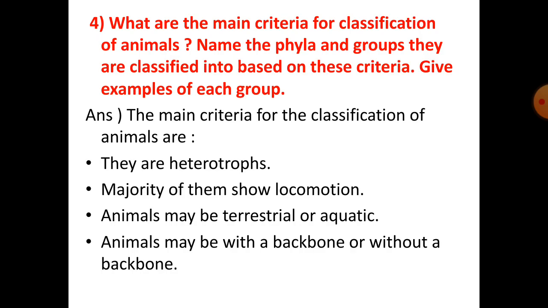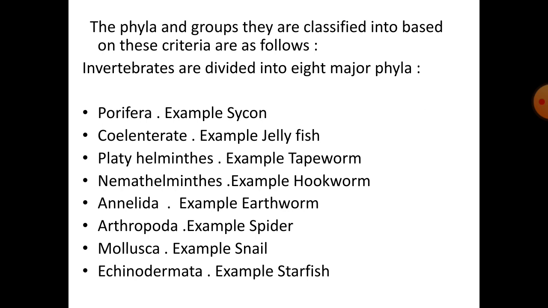Question number 4. What are the main criteria for classification of animals? Name the phyla and groups they are classified into based on these criteria. Give examples of each group. The main criteria for the classification of animals are: they are heterotrophs, the majority of them show locomotion, animals may be terrestrial or aquatic, and animals may be with a backbone or without a backbone. The phyla and groups they are classified into based on these criteria are as follows. Invertebrates are divided into 8 major phyla.